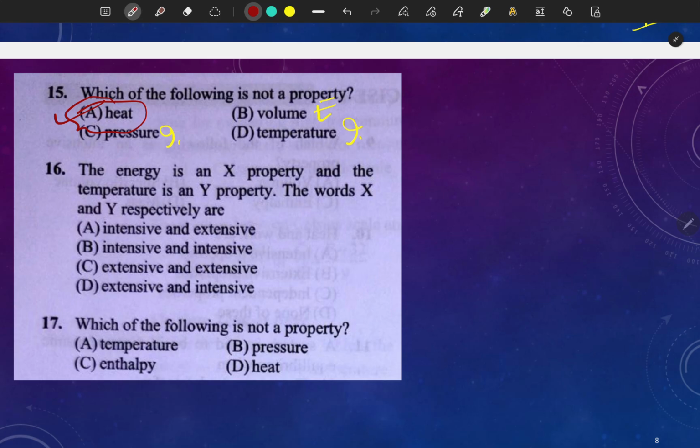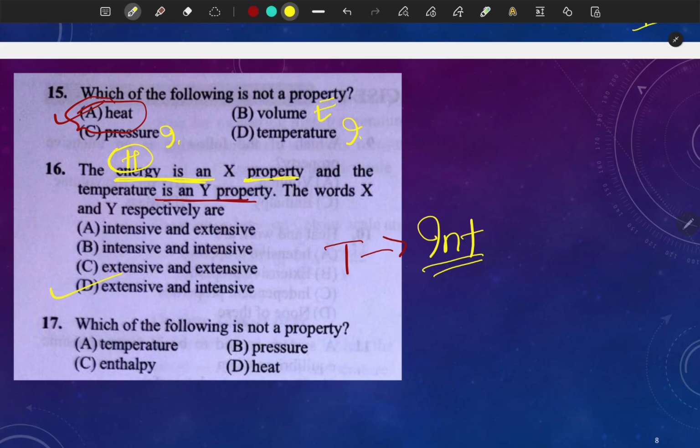The words X and Y respectively are... Energy is an extensive property, and temperature is the Y property. Temperature is an intensive property. It is talking about energy, but it is not talking about heat and work, because it says this is a property, and heat and work are not properties. So we can assume that it is talking about enthalpy. Enthalpy will be an extensive property. I think the answer will be D part.